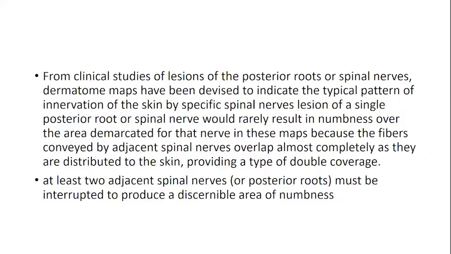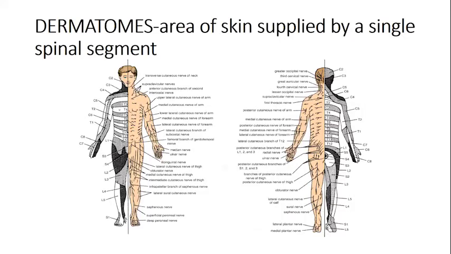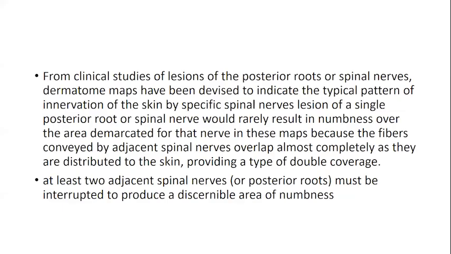From clinical studies, we have mapped out different patterns of these lesions. If you see this, these are the dermatomes in white and black, on the front and the back, and you can see it is not extending onto the face. Now, damage to a single posterior root does not really result in numbness over the area demarcated for that root, because they overlap. There is a type of double coverage. So two dermatomes overlap each other. So if one is damaged, the other is going to take over the area of supply.